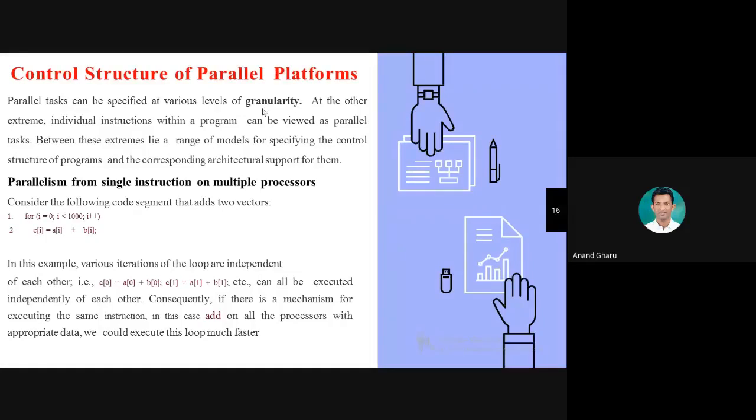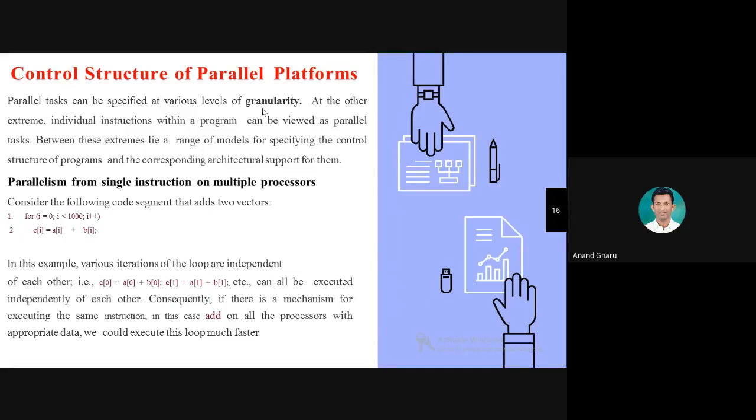There are two types of granularity in high performance computing. Note down the point: two types of granularity, coarse grain and fine grain. Coarse grain means a large part is divided into smaller parts. A large application is divided into smaller parts.